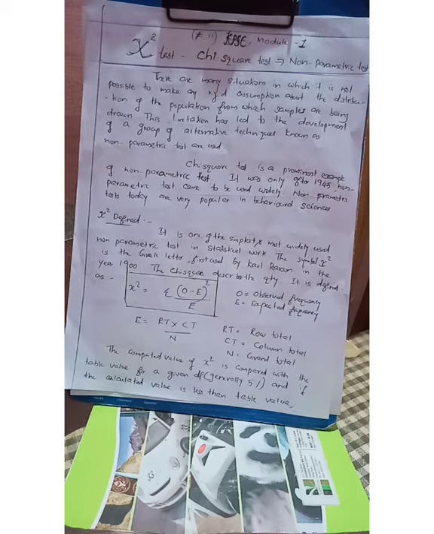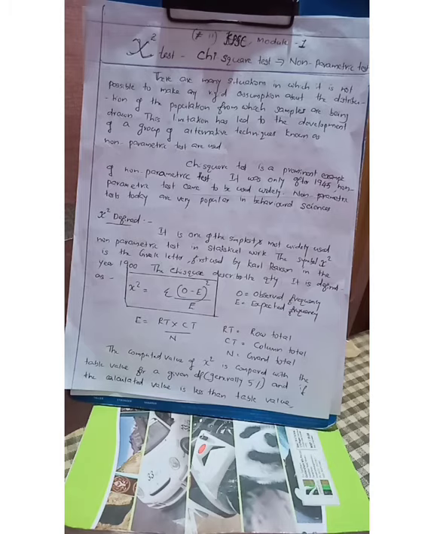Expected frequencies are those which are calculated using a formula. Under the chi-square test we make a comparison between the observed frequencies and the expected frequencies.